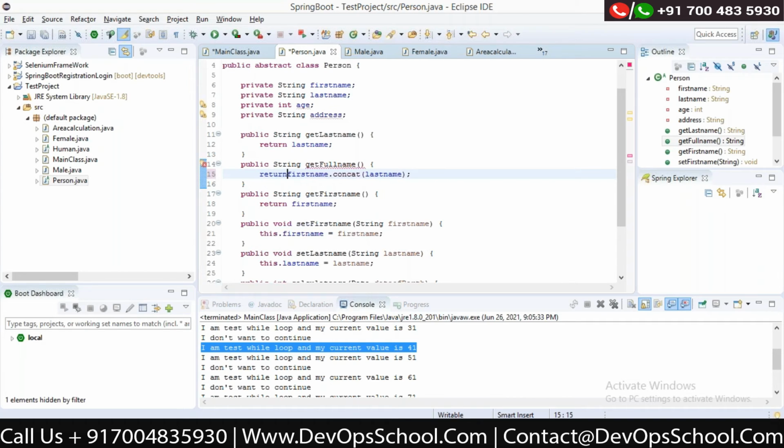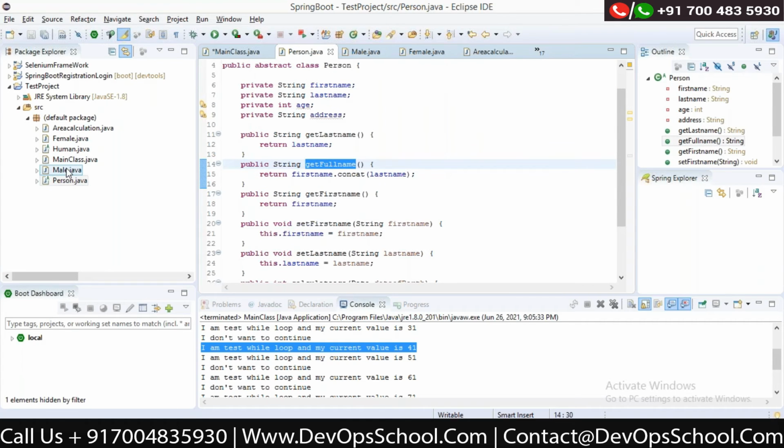Let it return. So what I'm doing is the concatenation of first name and last name. My name is Vikas XYZ. So I'll concatenate the first name and the last name and get the full name.